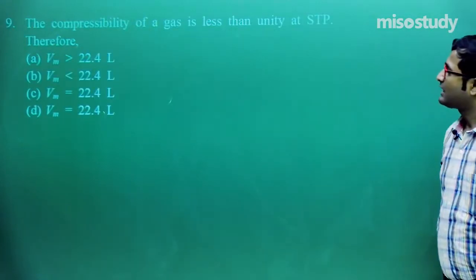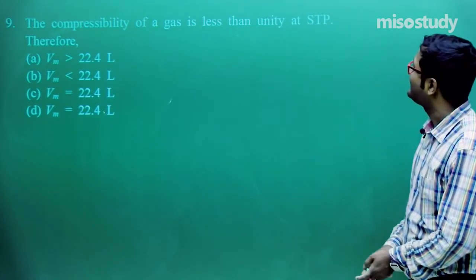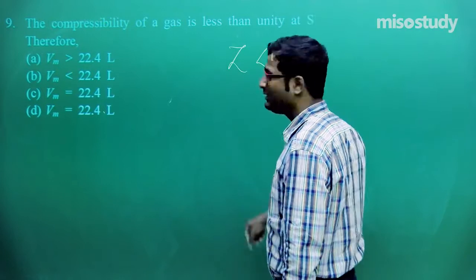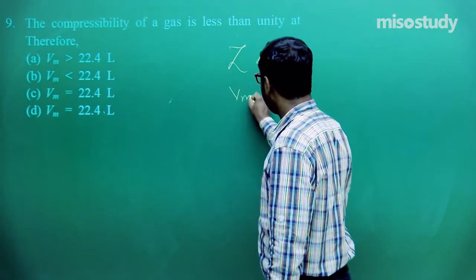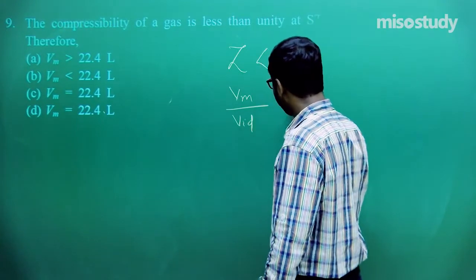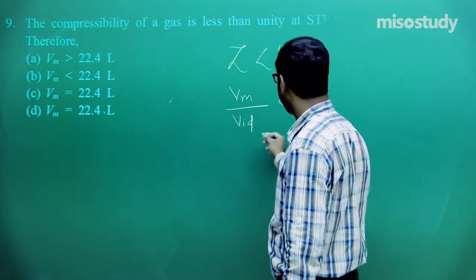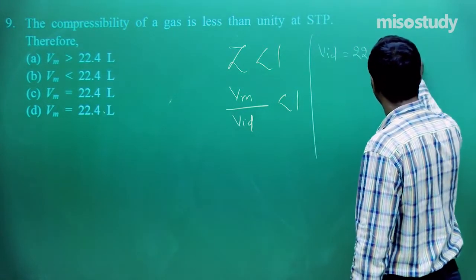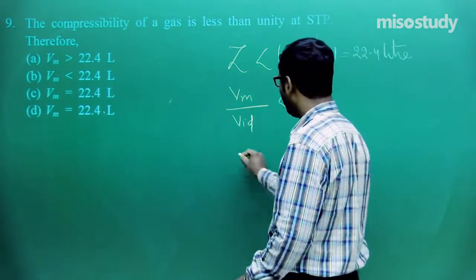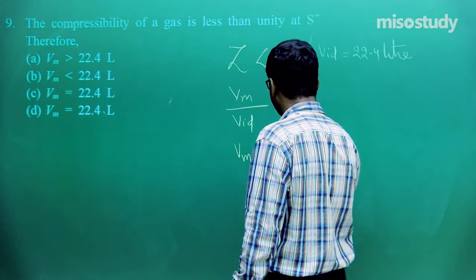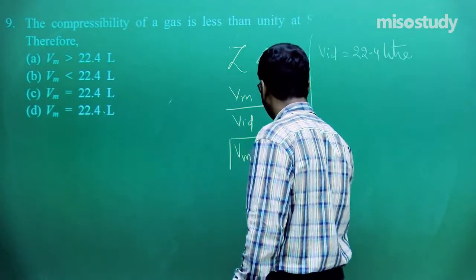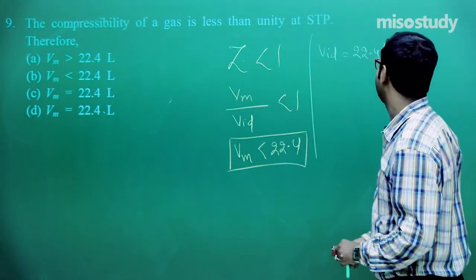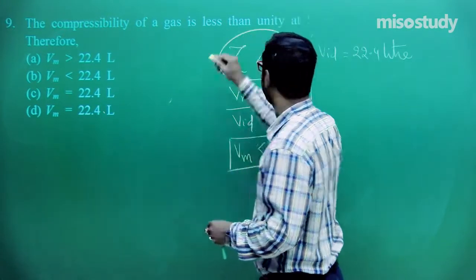Now the next question is, the compressibility factor of a gas is less than unity at STP. That is, compressibility factor Z is less than 1. We all know Z is equal to Vm upon V ideal. Now here it is less than 1. As we know, at STP V ideal is equal to 22.4 liter. Clear to you? Put this value, then what will happen? Vm is less than 22.4. This is a straightforward question. The compressibility factor, that is the value of Z of a gas, is less than unity. That is Z is less than 1.